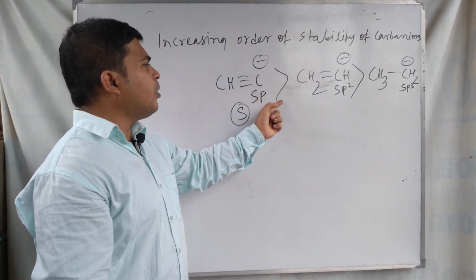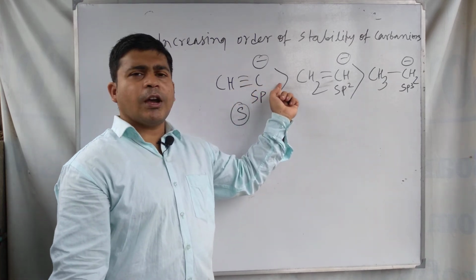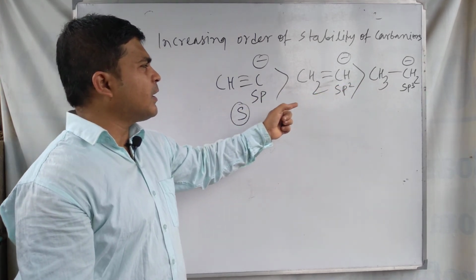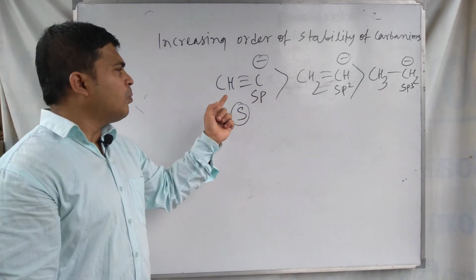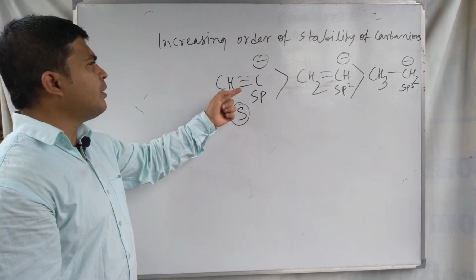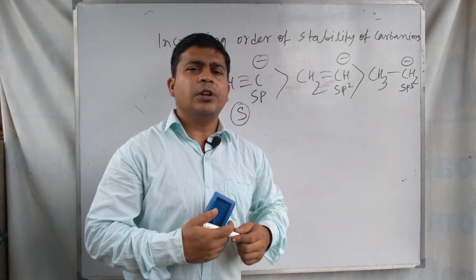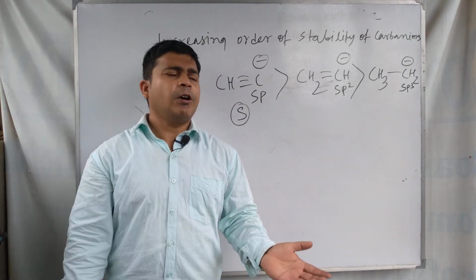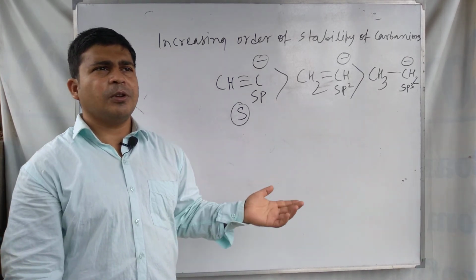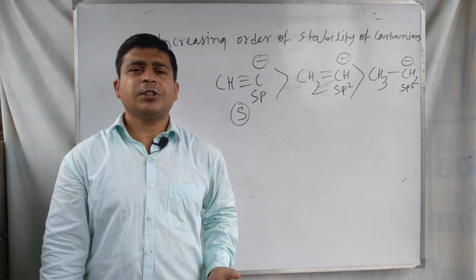As a result, the stability increases, and for this reason this carbanion has the highest stability compared to the other carbanions. Here the s character is closer to the nucleus, so it is less reactive, and for this reason the order of stability is like this. So this is the complete discussion about the stabilities of various types of carbanions that we find in organic chemistry as reactive intermediates or reaction intermediates.